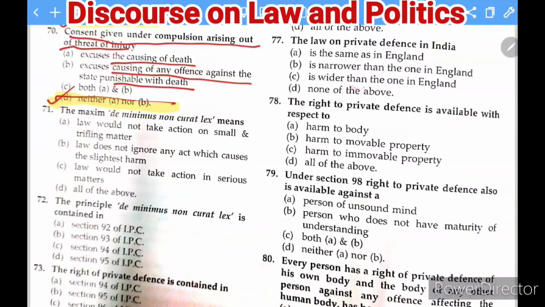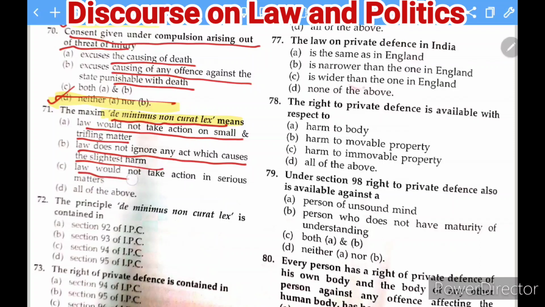Moving to the next question, the maxim de minimis non curat lex. What is the meaning of this maxim? The options given here: law would not take action on small and trifling matters. The next is: law does not ignore any act which causes the slightest harm.